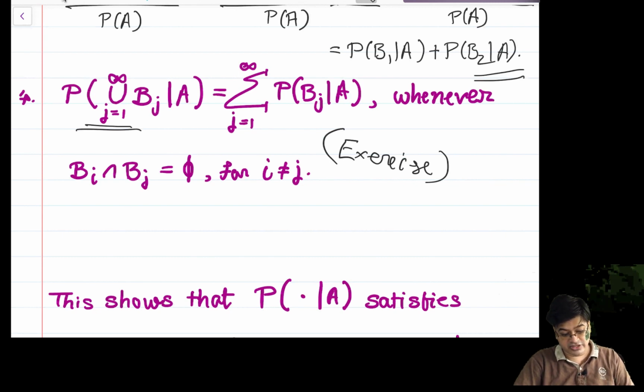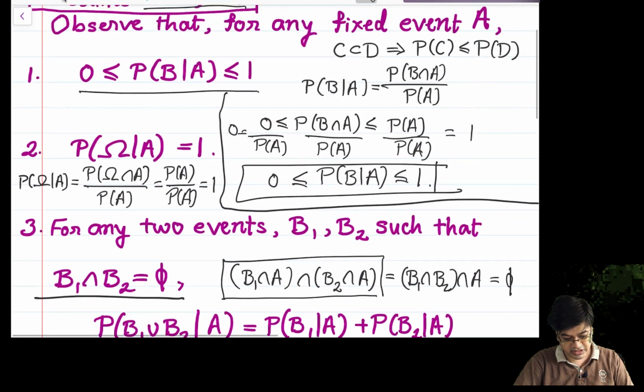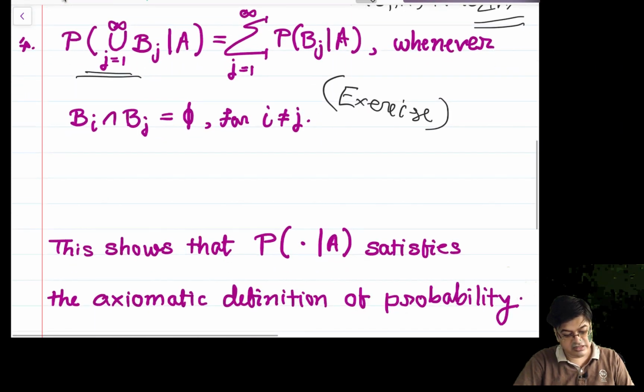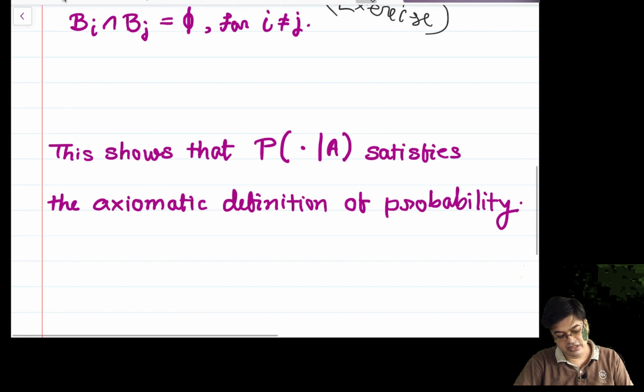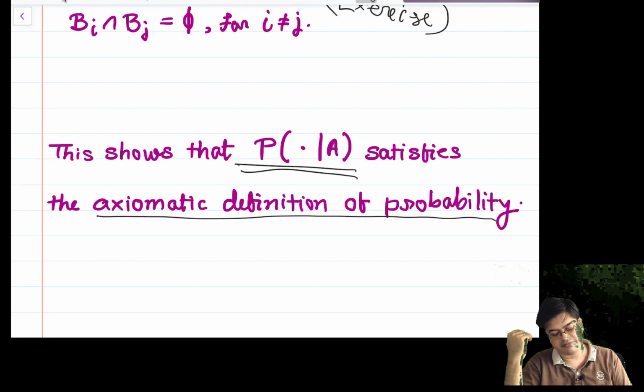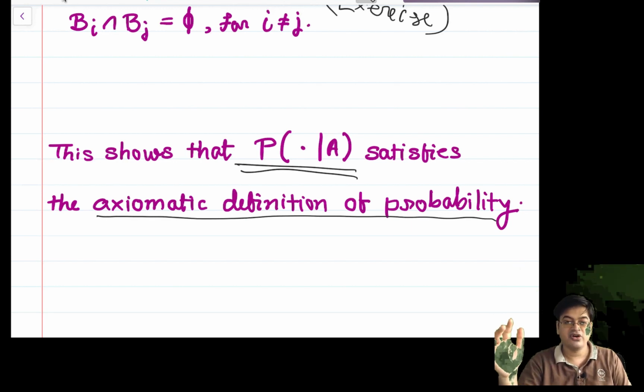So what we have just now shown is a miraculous result, that is the conditional probability of this kind is actually a probability in itself, because it satisfies the axiomatic definition of probability. Therefore, all properties of probability are valid for conditional probability as well.